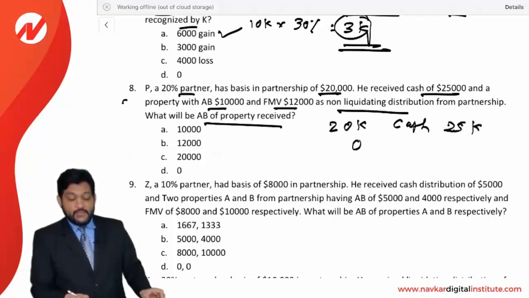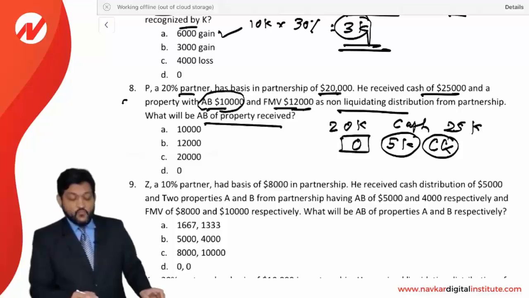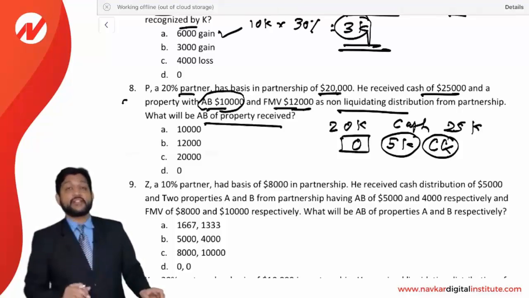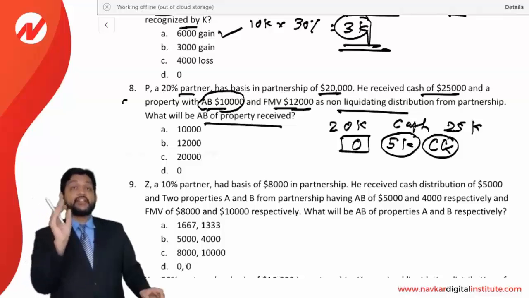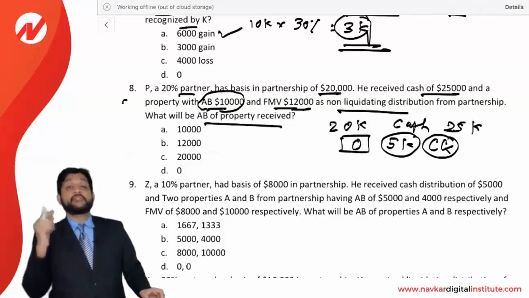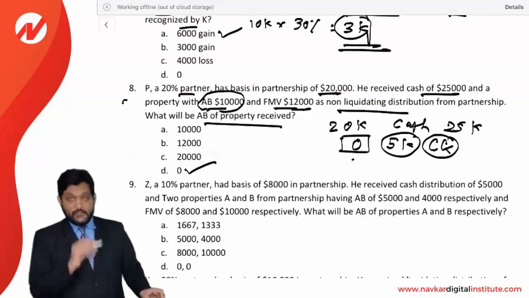His basis will become 0 and the 5,000 extra cash will be recognized as a capital gain. But now basis has become 0. Also he has received a property whose AB is 10,000. So what should be the AB of this property received? You remember the rule: AB of the property received is equal to the AB of the property in the hands of the partnership or the partner's basis, whichever is lower. Now basis has become 0, so the AB of the property will also be 0. The answer is D, 0.